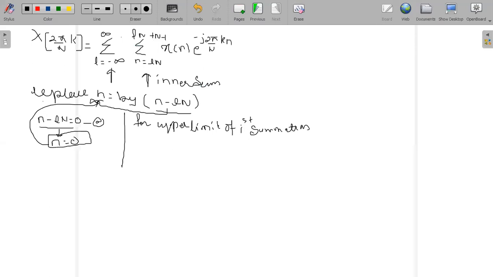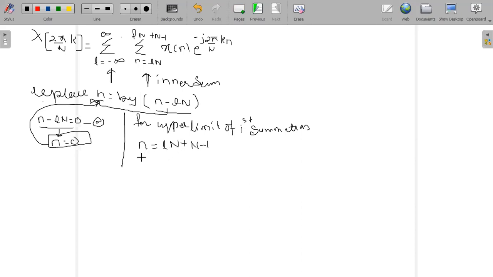Small n is equal to ln plus n minus 1. This is my upper limit. So what I will do is